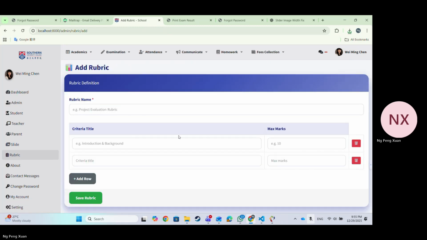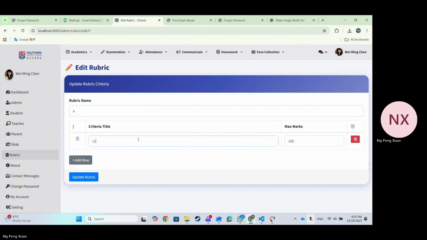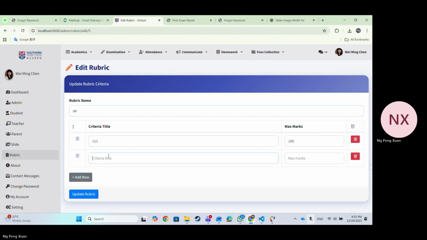Here is the rubric list. We can edit and add the rubric. This rubric needs to be at least 100 marks.